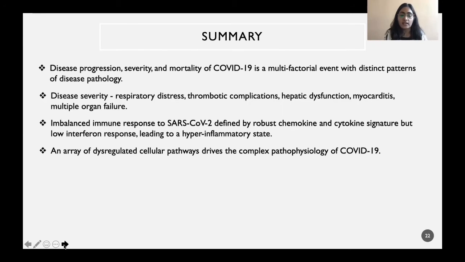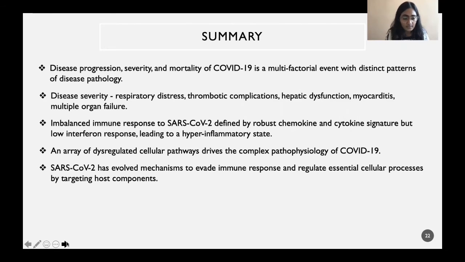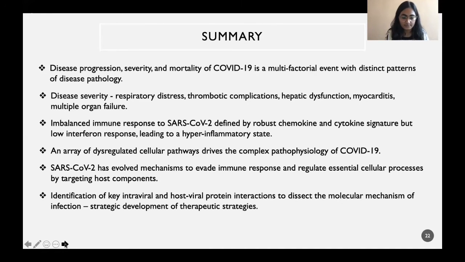There is an array of dysregulated cellular pathways that drive this complex pathophysiology of COVID-19. And SARS-CoV-2 has evolved mechanisms to evade immune responses and regulate the essential cellular processes by targeting host components.